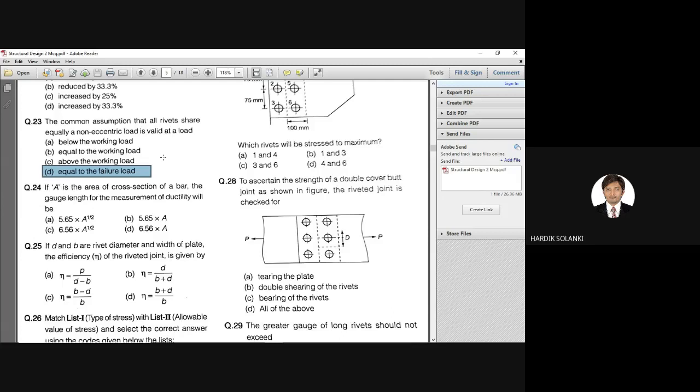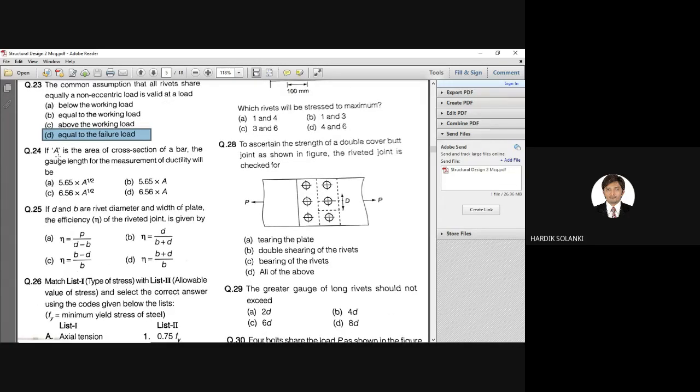I hope you are marking these answers on your book. You are writing this answer in your book because when you prepare from the PDF, the answers I have not said in PDF. So write this answer in your notebook, or I'll be sharing this video on YouTube also, so you need to refer to the video later on.